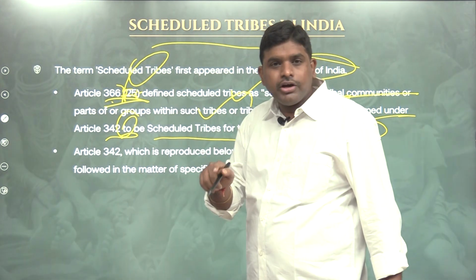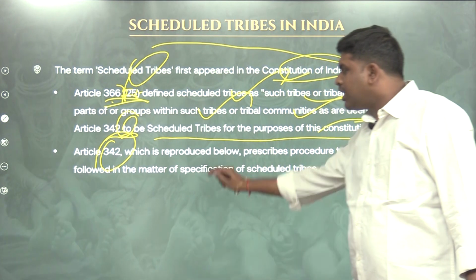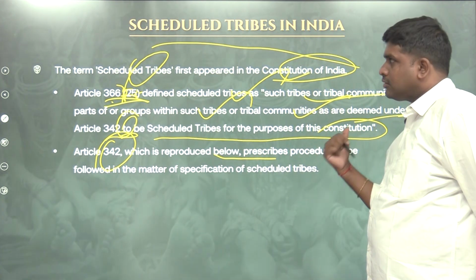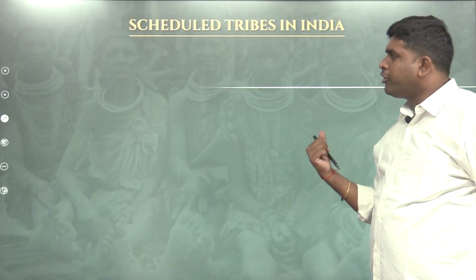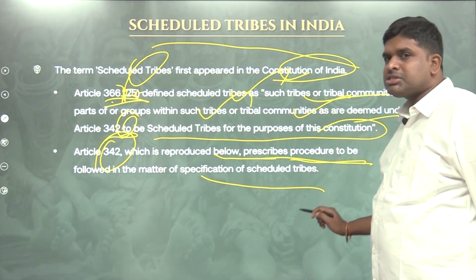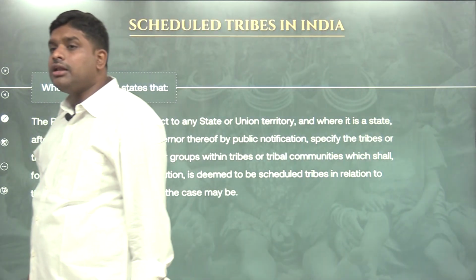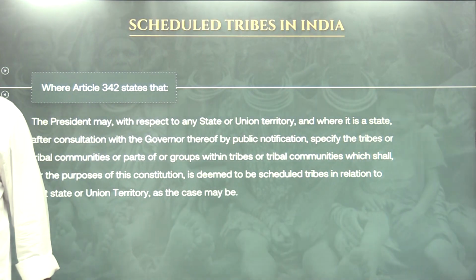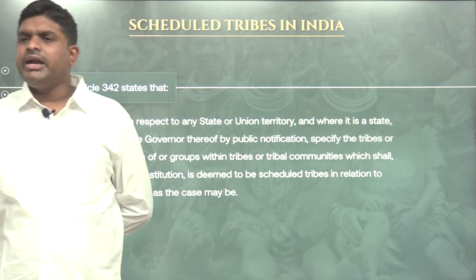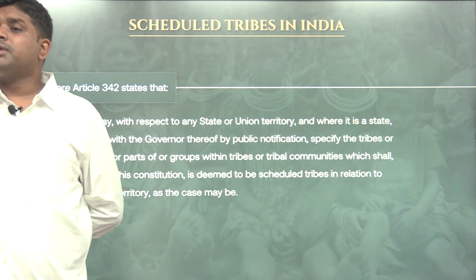Then what is Article 342? Again I am referring to Article 342, which is reproduced below. It prescribes the procedure to be followed in the matter of specification of scheduled tribes. So, who are called scheduled tribes is present in Article 342. See, in that way it is written. Article 366 talks about the procedure for the formation of a scheduled tribe as per Article 342.